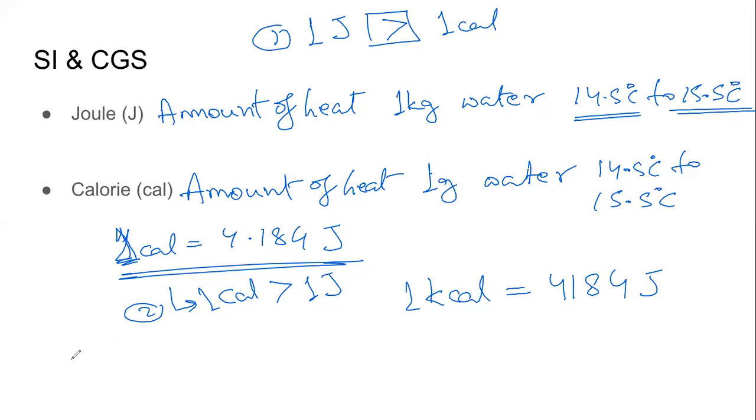Is the question clear? We have defined joule, we have defined calorie. It seems that the amount of heat that we are referring to as joule is more than the amount of heat that we are referring to calorie. But we are saying 1 calorie equals to 4.184 joules.